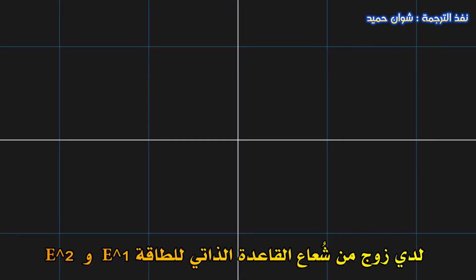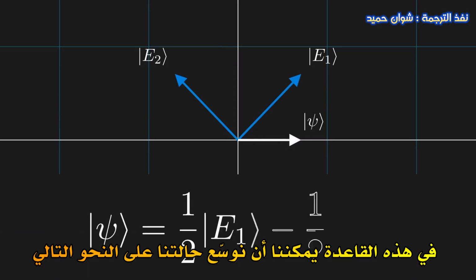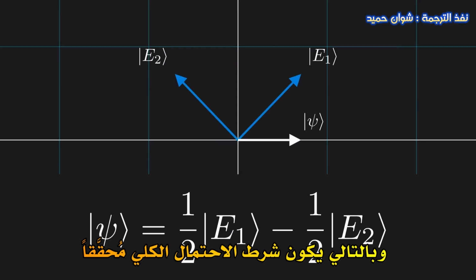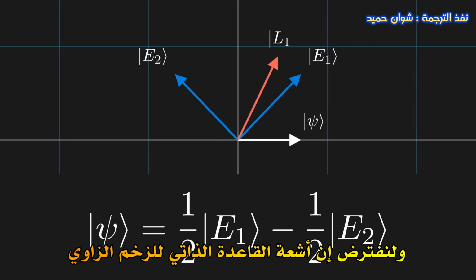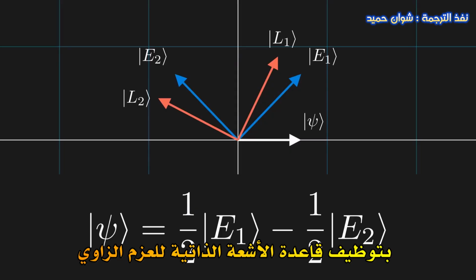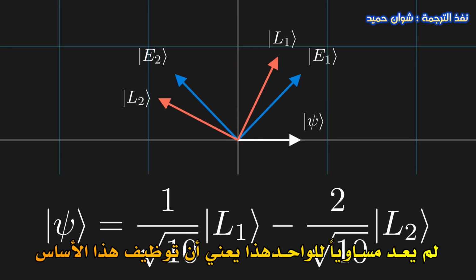Here I have a particular set of energy eigenbasis vectors, E1 and E2, shown in blue. Let's say our quantum state points along (1, 0). In this basis, we can expand our state as follows. Note that the absolute coefficients add to 1, so our total probability condition is satisfied. Now, looking at a different observable, let's say the angular momentum eigenbasis vectors are L1 and L2, shown in red. When we take our same quantum state and expand it in the angular momentum eigenbasis, we get the following. Notice, the absolute coefficients no longer add up to 1.